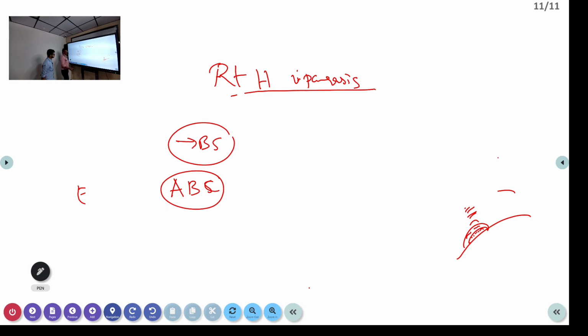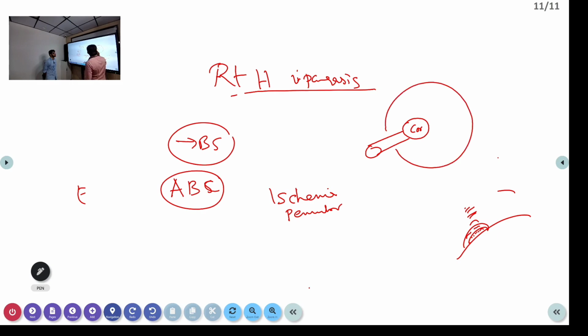But remember one important thing, that is ischemic penumbra. What is ischemic penumbra? Ischemic penumbra is the area surrounding the infarct that can be saved. The infarcted area is the core area. This is supplied by one artery that is blocked. And the surrounding area, the penumbra, may be supplied by collaterals or some other blood vessels.